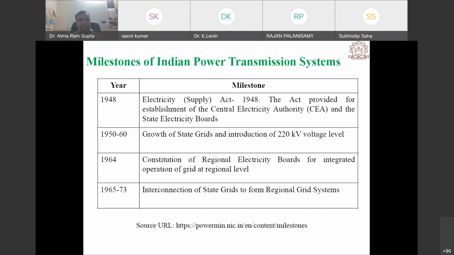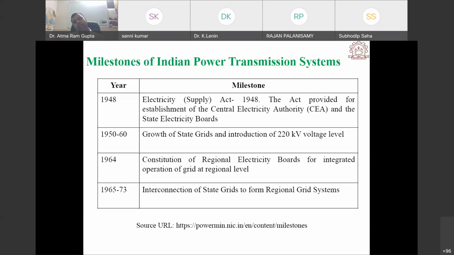Just after independence, this act provided the guideline for opening state electricity boards all across the country, and the Central Electricity Authority would take care of the rules and regulations of all the state electricity boards.